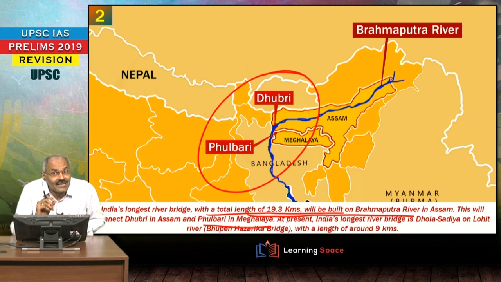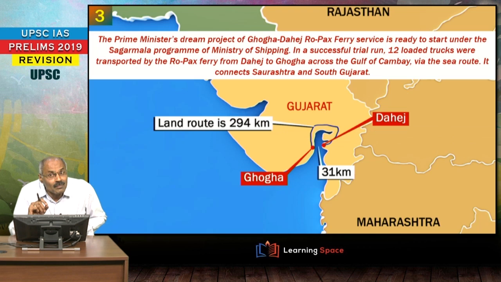India's longest river bridge at present is the Dhola Sadiya Bridge. Dhola Sadiya Bridge is on the Lohit River, please don't forget. This is also known as the Bhupen Hazarika Bridge. This is in Assam, on the Lohit River. Lohit is a tributary of Brahmaputra, and this is at present the longest river bridge. The new bridge that is going to be the longest river bridge is this Dhubri Fulbari Bridge on the river Brahmaputra.